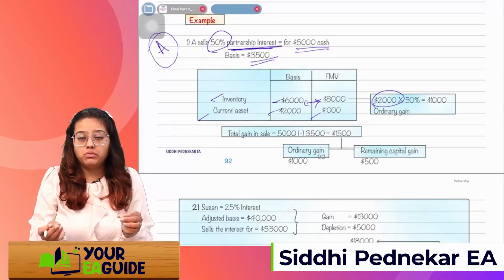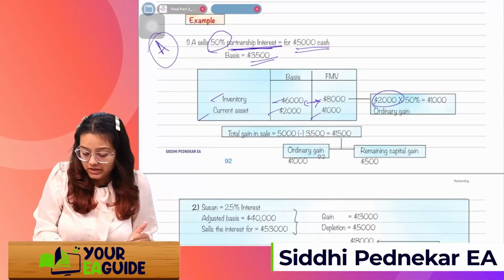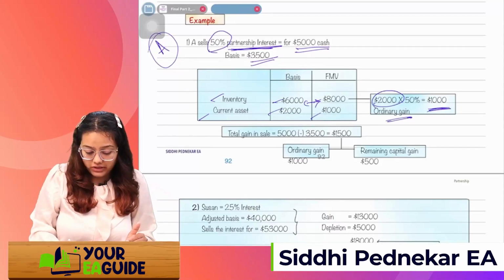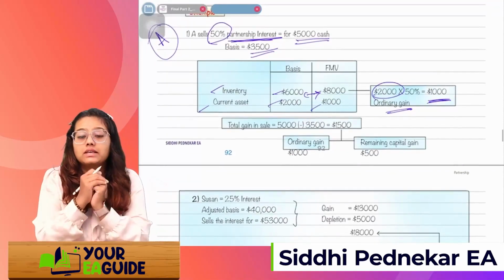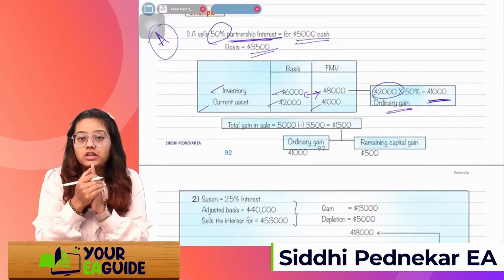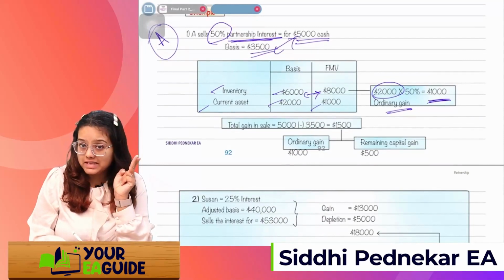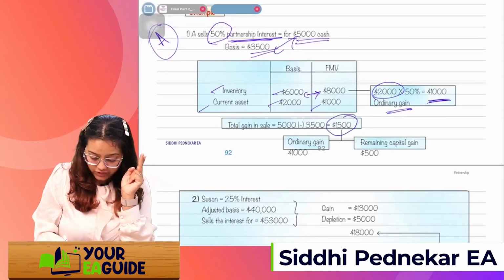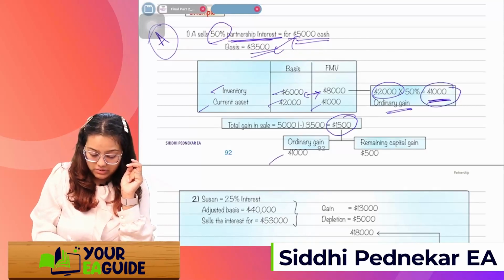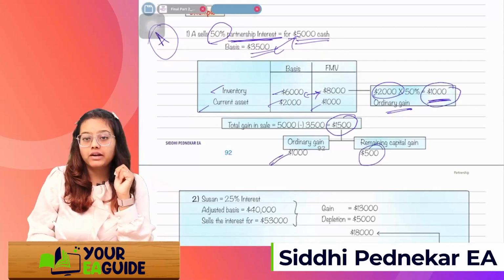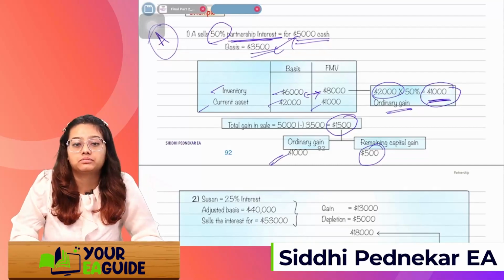So appreciated amount times his share of 50%, it will be 1,000 as the ordinary gain. So total gain on the sale is how much? 5,000 cash minus 3,500, which is the basis. So out of this 1,500, the 1,000 will be ordinary and the remaining 500 will be capital gain.